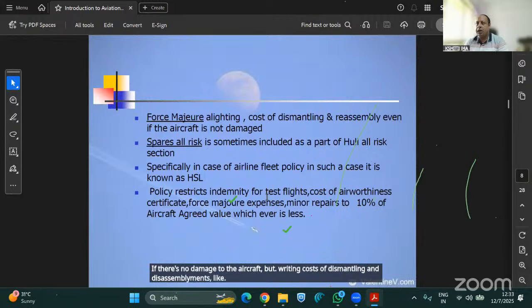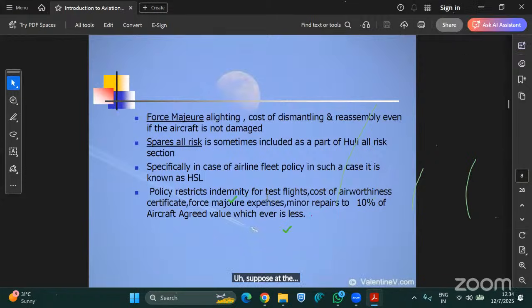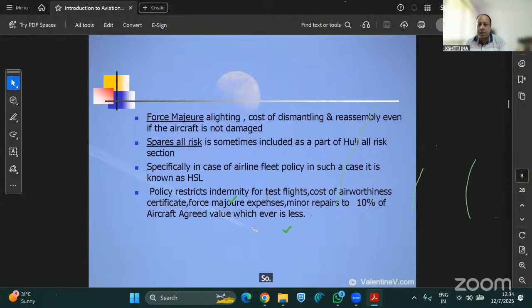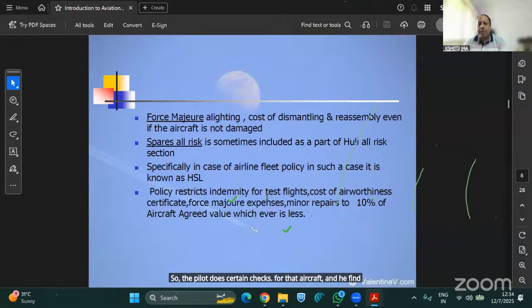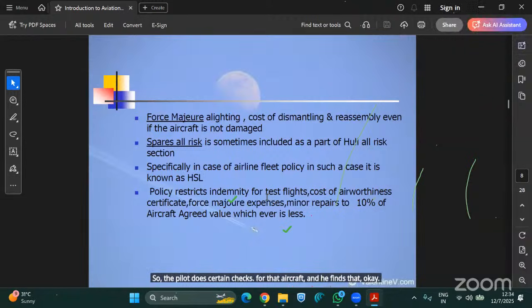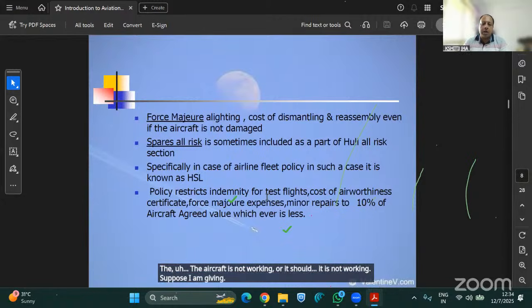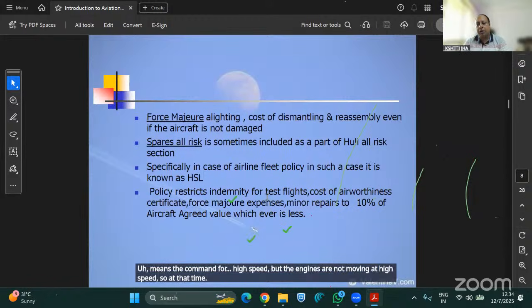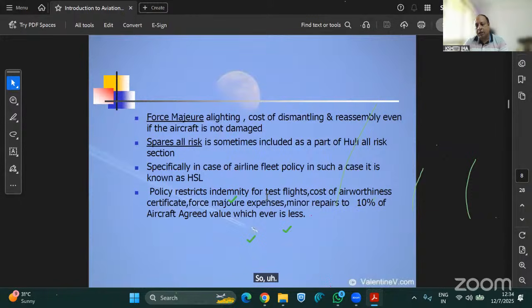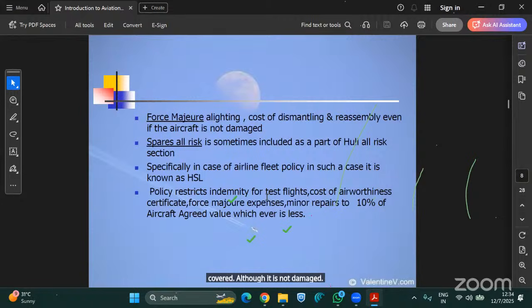Suppose at the takeoff time, before the takeoff happens, the pilot does certain checks for that aircraft, and he finds that the aircraft is not working. Suppose I am giving the command for high speed, but the engines are not moving at high speed. So at that time, the cost of dismantling and assembling the aircraft is also covered, although it is not damaged. So these things are there.